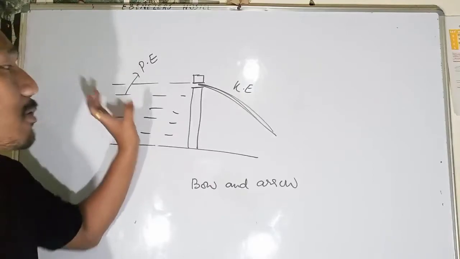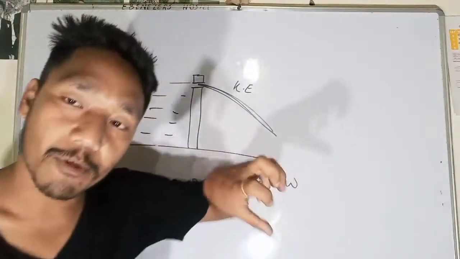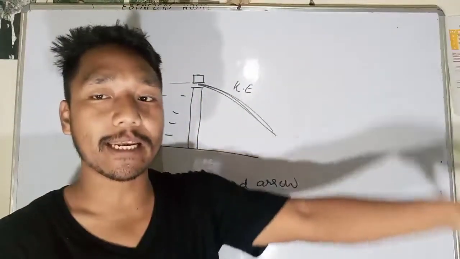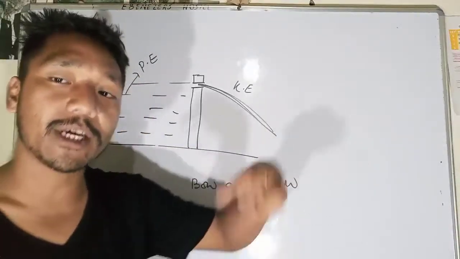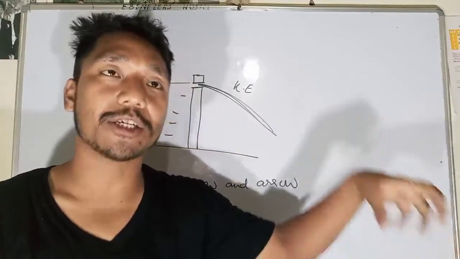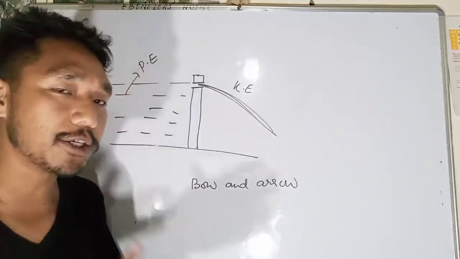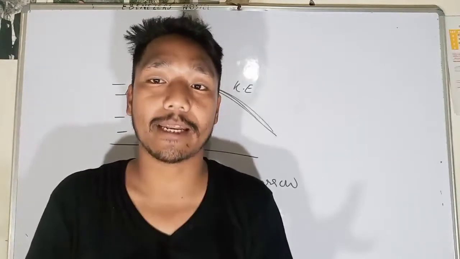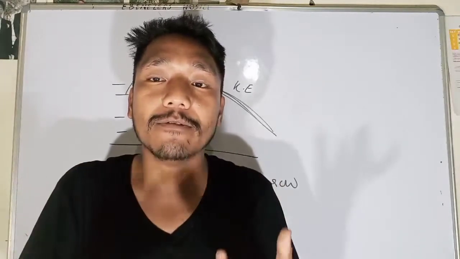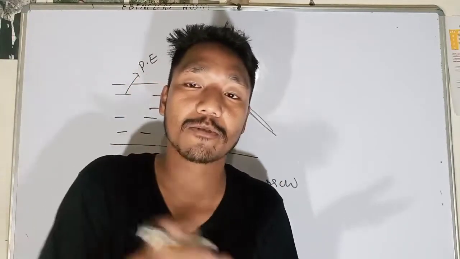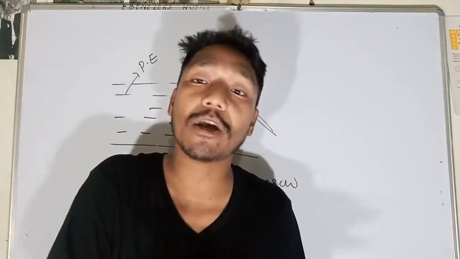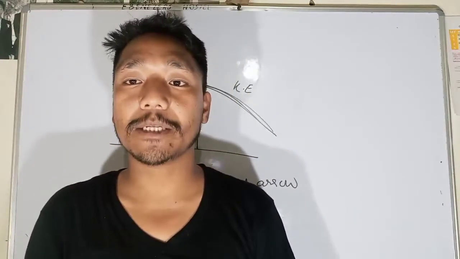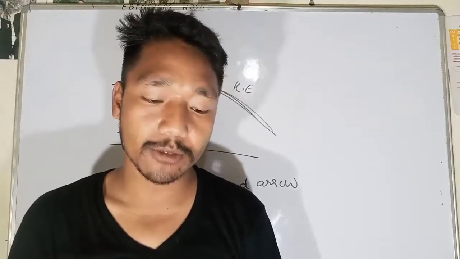Energy can convert from potential energy to kinetic energy, and from kinetic energy it can convert into mechanical energy, and from mechanical energy it can also convert into electrical energy and chemical energy. So energies are convertible in nature. But energy cannot be created. We cannot create energy, we can only convert it. Energy can be transformed, but energy is neither created nor destroyed. This is what is called conservation of energy, that we are going to study in the next video lecture.